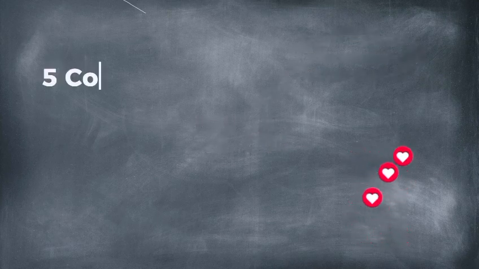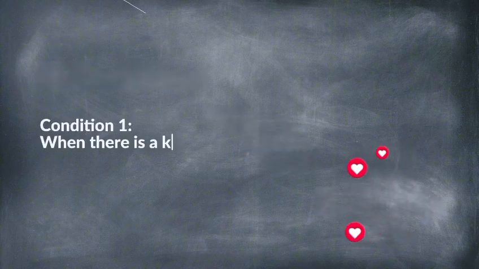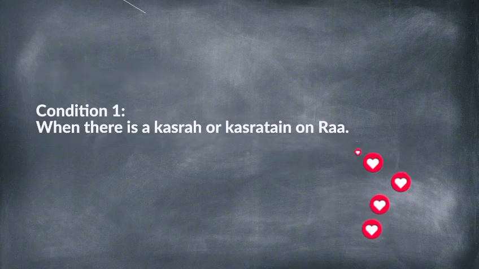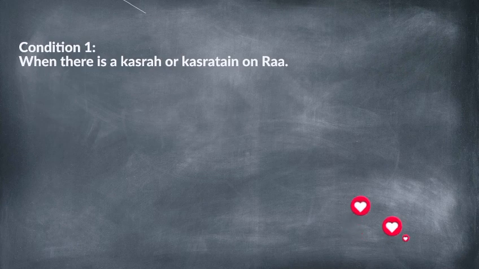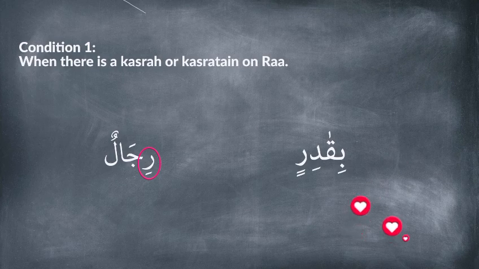There are 5 conditions in which Ra is read lightly. The first condition is when there is a kasra or kasratain on Ra. For example, رجال. Here the kasra is directly on Ra, so the sound of Ra is light. Another example is بقادر. In this word, Ra has kasratain, so it is also read lightly.